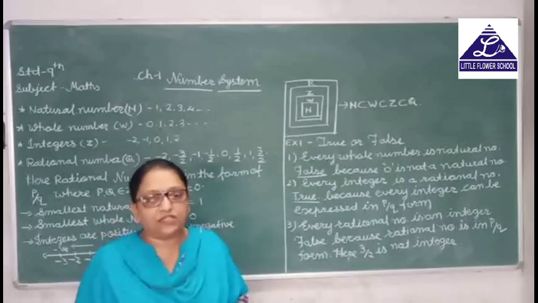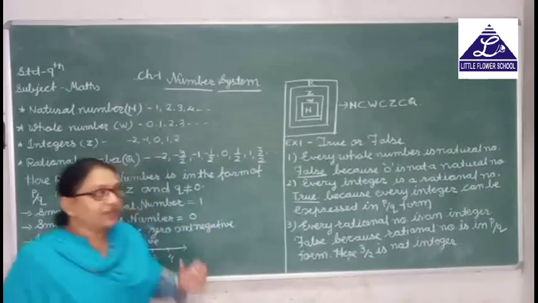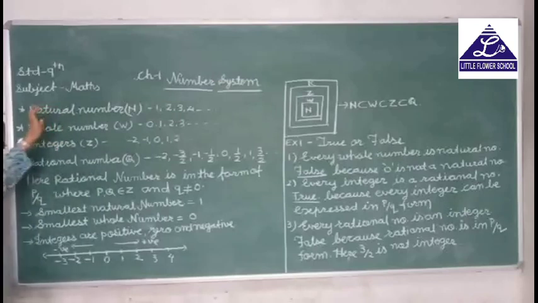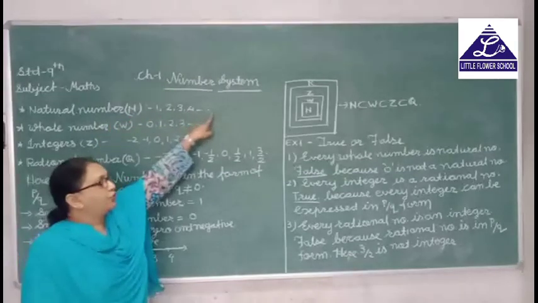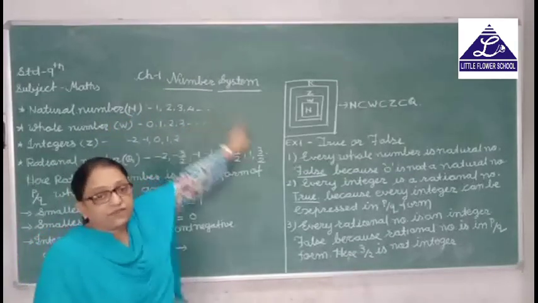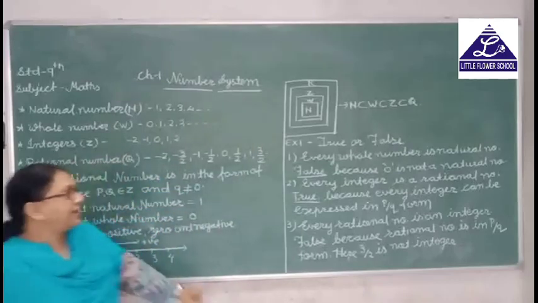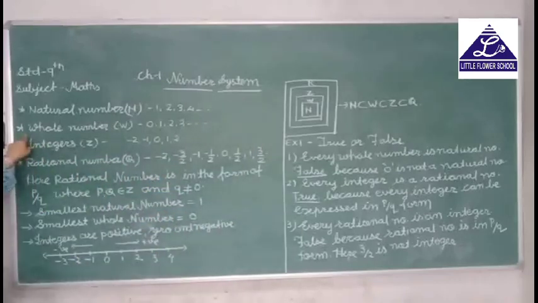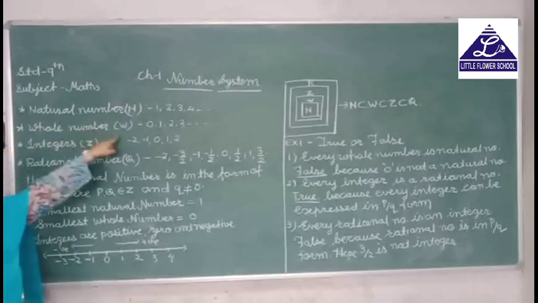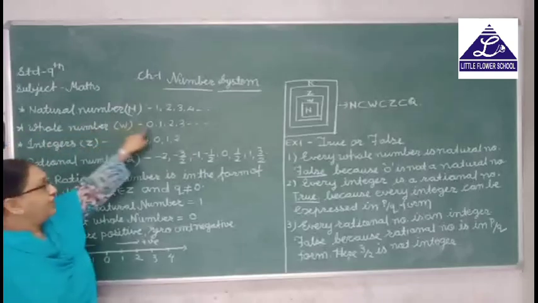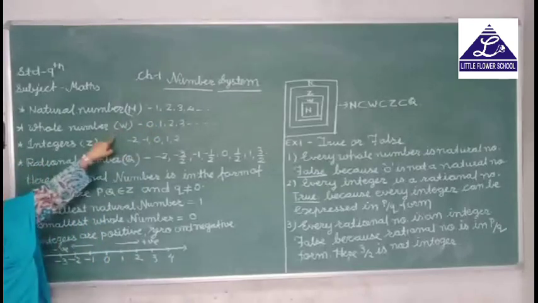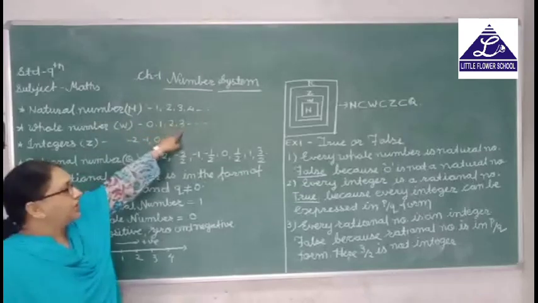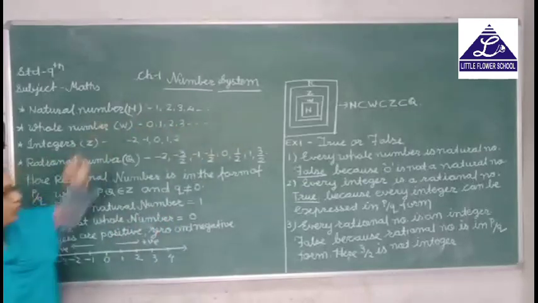We started our studies with numbers, and our number system starts from natural numbers. Natural number, its symbol is N, and 1, 2, 3, 4, dot dot. Here dot dot means we have infinitely many numbers. Then in the next standard you learned about whole numbers. In whole numbers, we add 0 to the natural numbers. Then we get the whole numbers 0, 1, 2, 3 and so on. This is our whole numbers.